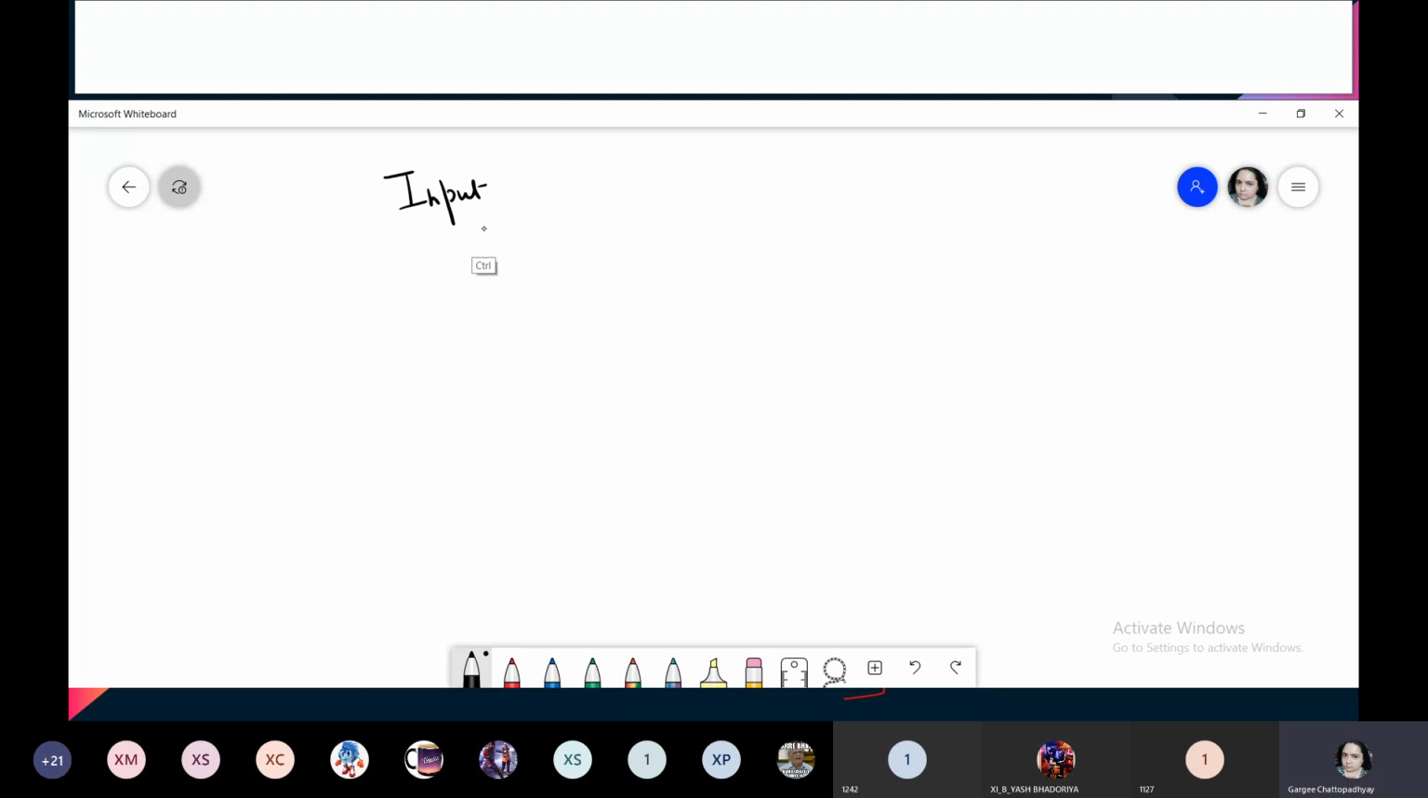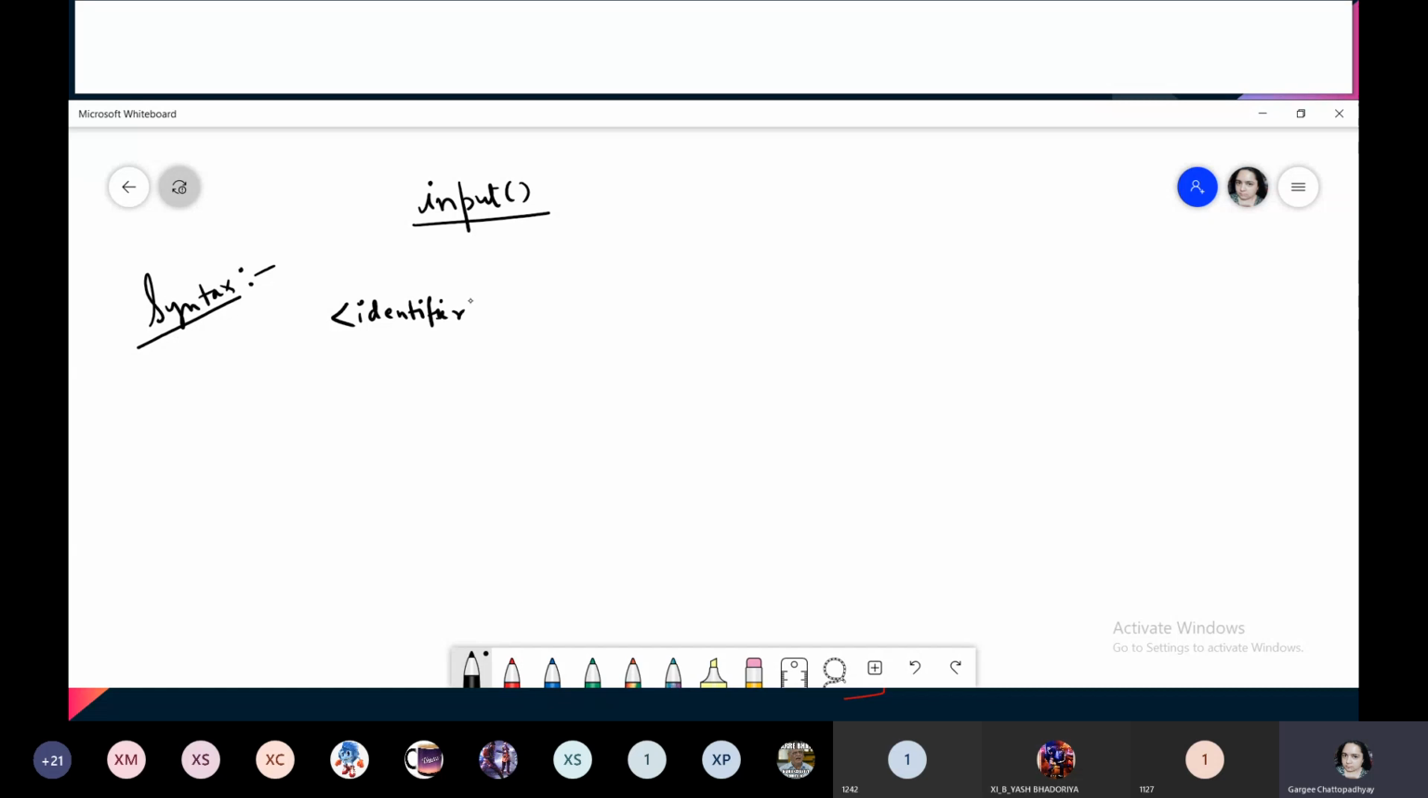Or sorry, I have used the wrong one. It is all in small letters, the input function. Okay, so how does the input function work? Write its syntax. Syntax is the structure or the rule which I am going to tell you regarding using the input function. So here you have an identifier.